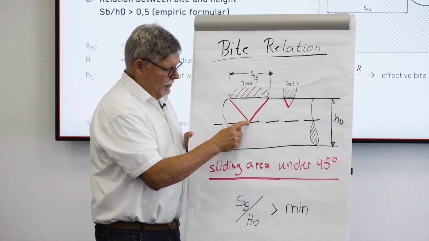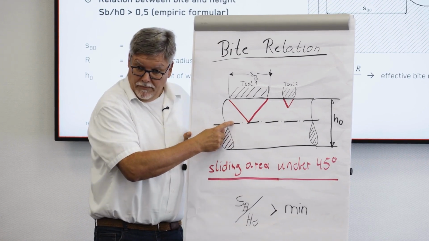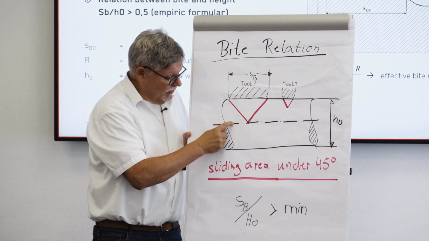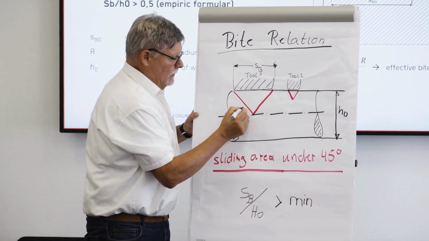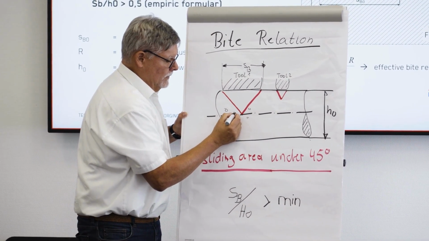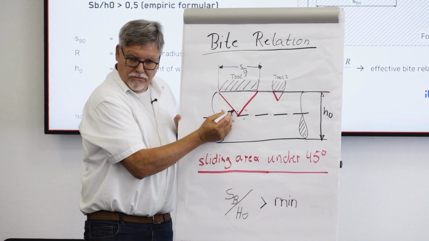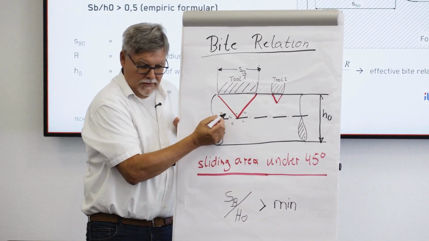Here we have much deformation, here we have no deformation. And if we have porosity here, here we have the chance to close it, but not here.